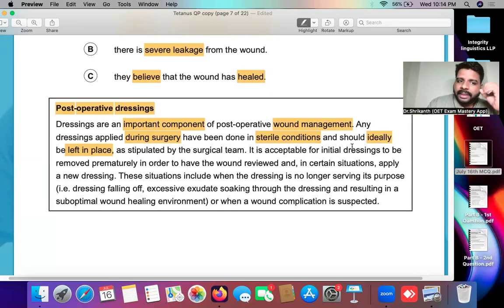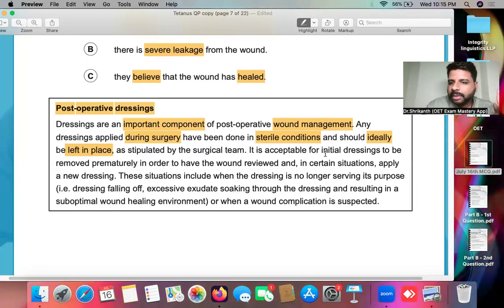Okay, and it should ideally, ideally means what? The perfect situation is to keep it. Left it in place means don't remove it. You keep it as it is, as stipulated or as mentioned by the surgical team. Okay, we'll discuss this thing later on.